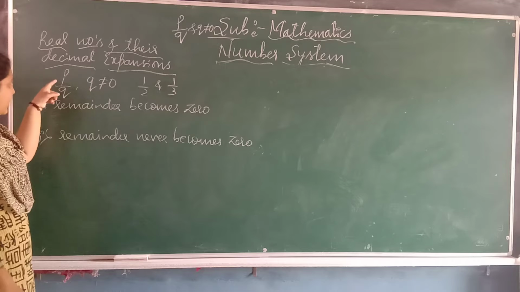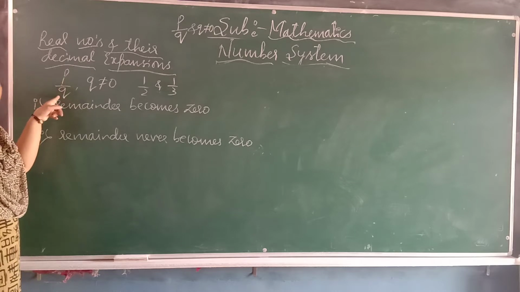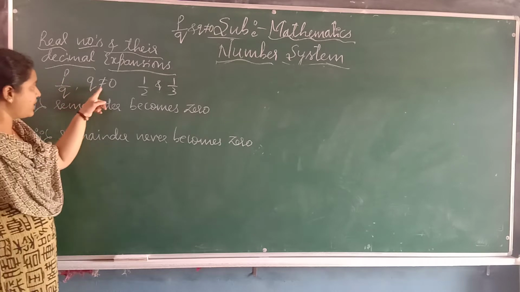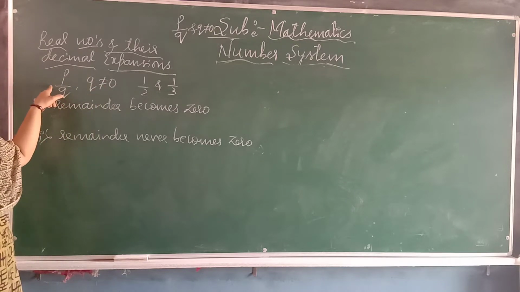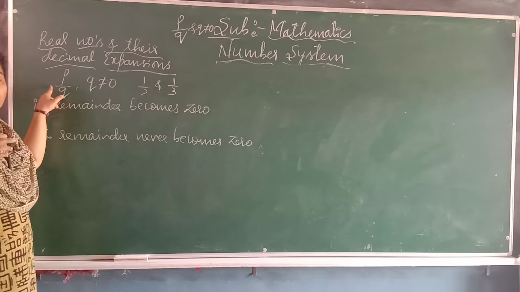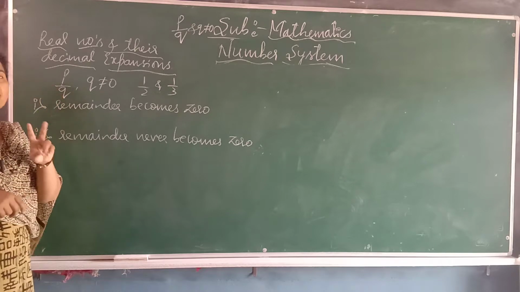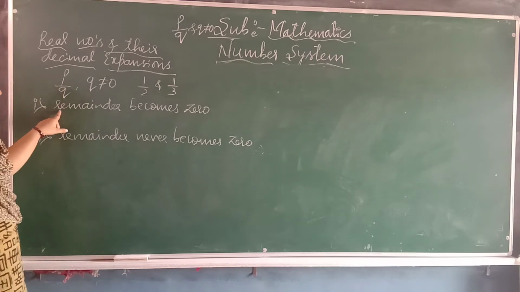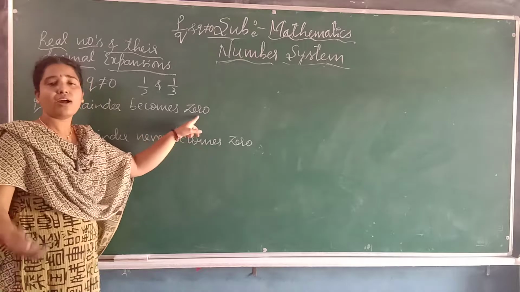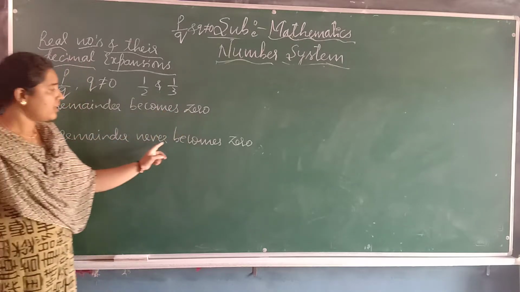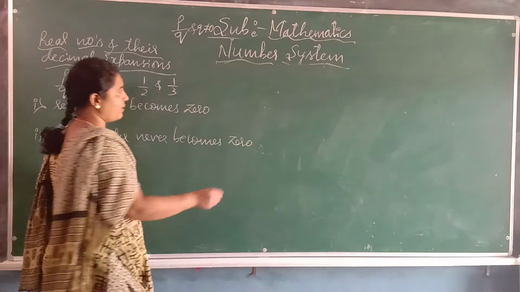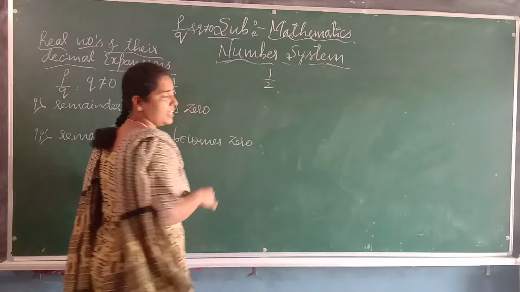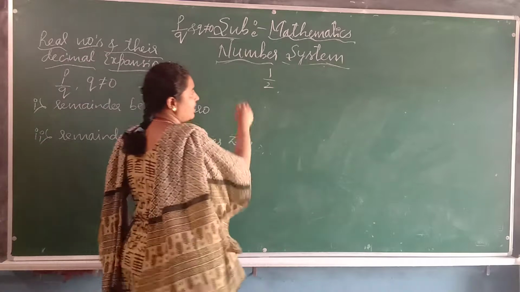See here, if I take a rational number in the form of p by q, the denominator should not be equal to 0. It is the condition for a rational number. Any number divided by another number, two cases we will get. In one case the remainder becomes 0, and in another case the remainder never becomes 0. For example, if I take 1 by 2, divide 1 by 2.